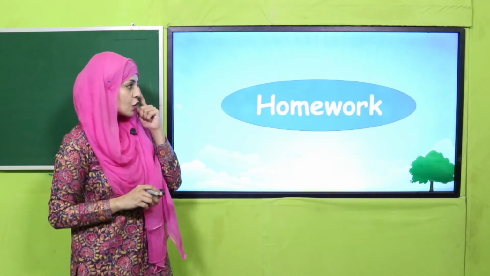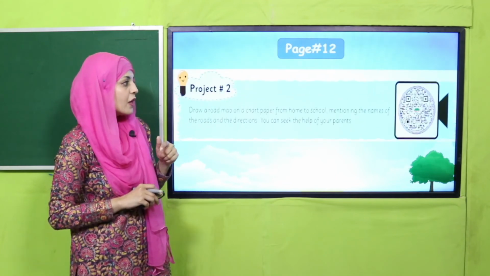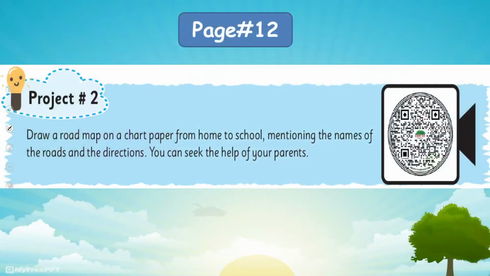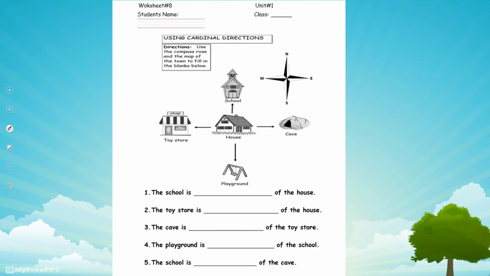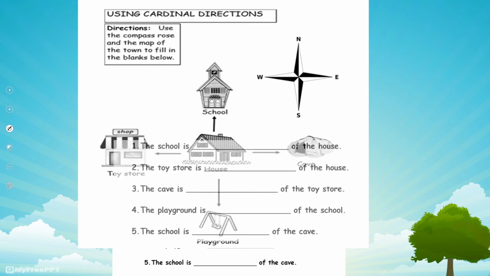So my dear students, your homework for today is your project given on page number 12. So you have to make a road map with the help of your parents. घर से school तक का रास्ता. And you also have to do this worksheet number 8. You have to write down your name and your class. And then this is a map. Use the compass rose and the map of the town to fill in the blanks below. These are the fill in the blanks.